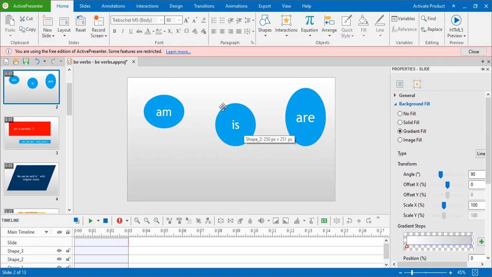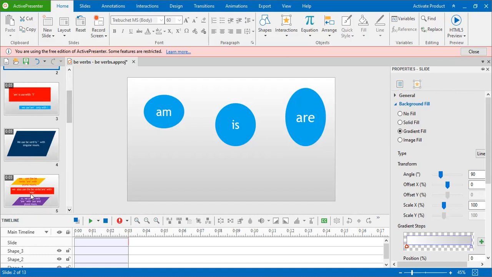The be verb is is used only with singular nouns. Singular nouns means එක වචන. ඒක වචන එක විතරයි අපි is කියන be verb එක use කරන්නේ.